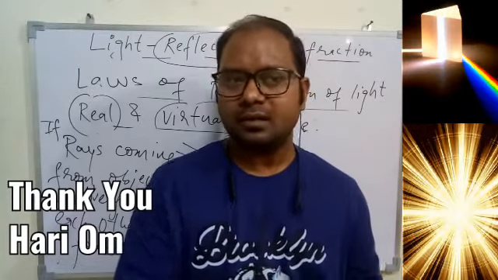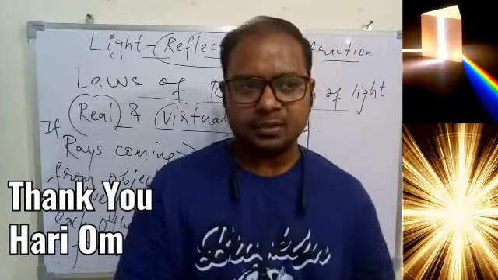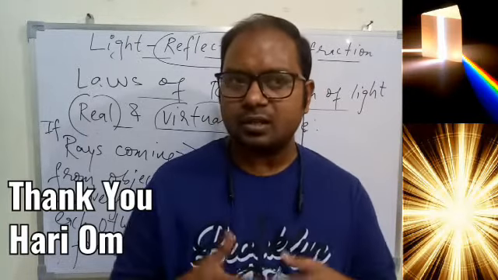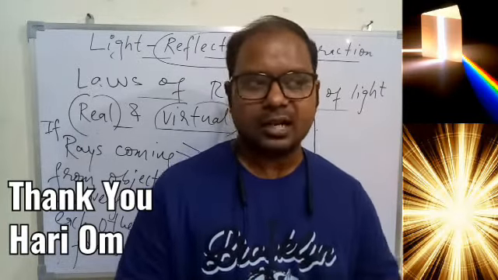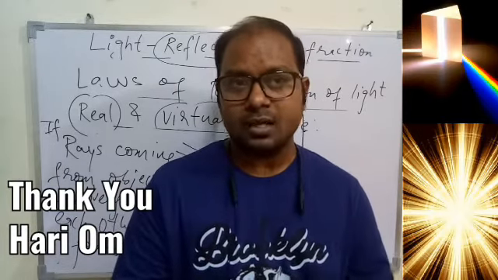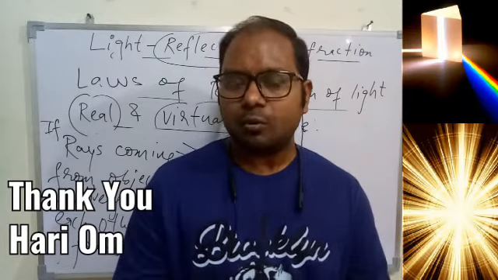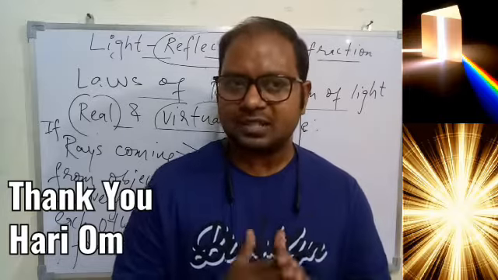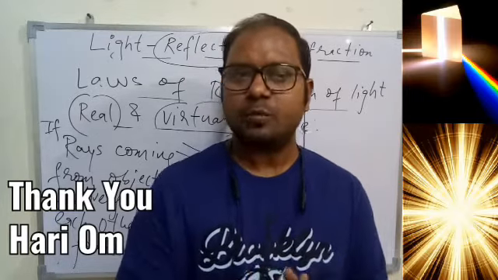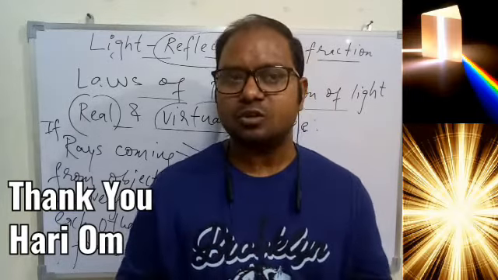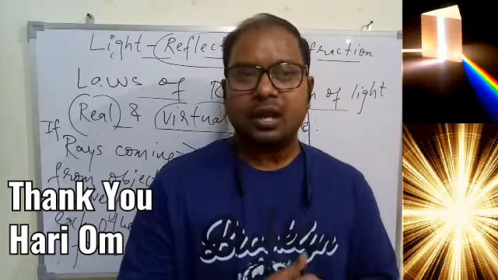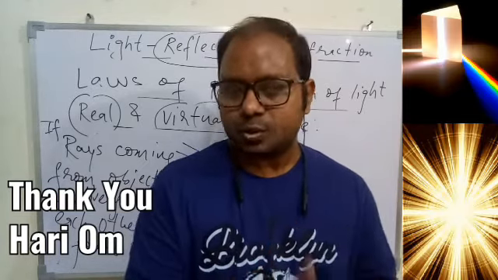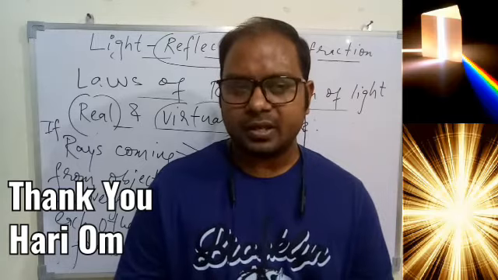We will talk about the plane mirror and how the image is formed by a plane mirror. We will see the spherical mirror and how the image is formed by a spherical mirror, and that will be done with the help of lots of diagrams. I'm just repeating one thing: all the diagrams in this particular chapter must be done with the help of a proper scale and pencil. The rays of light should be straight lines, and whatever arrow marks we show in the diagram must be there. That is very important.